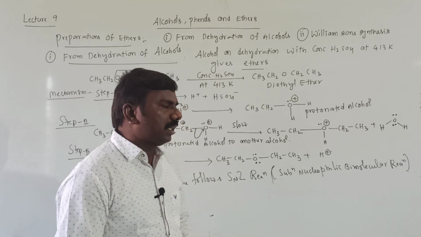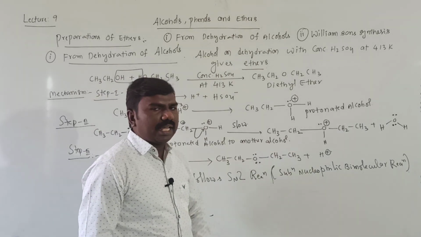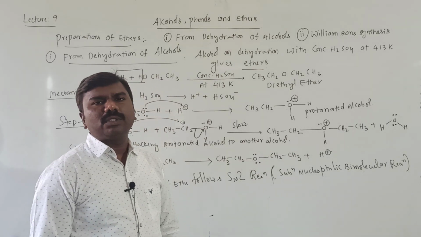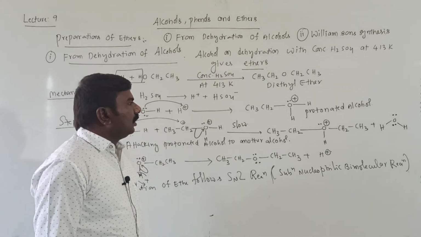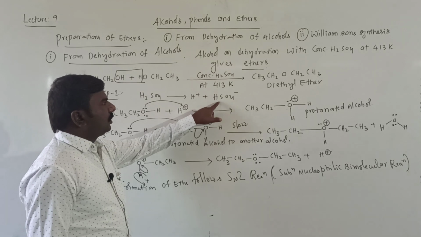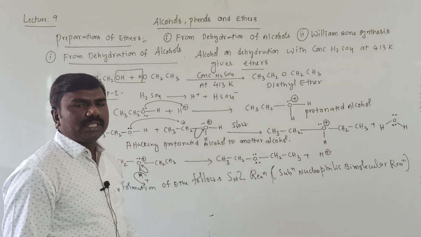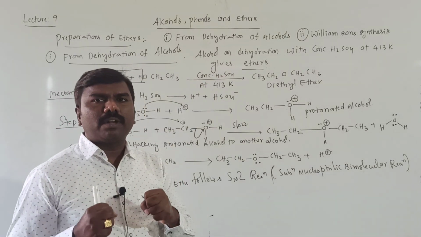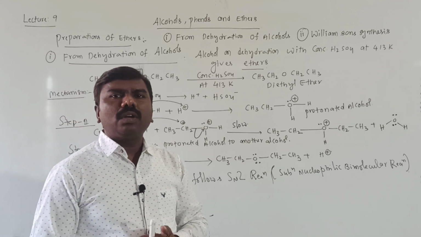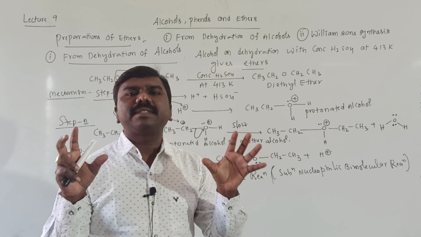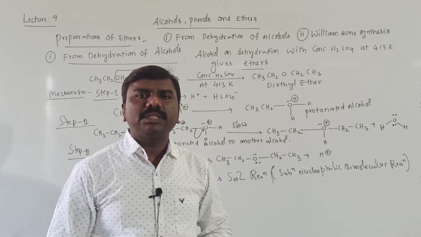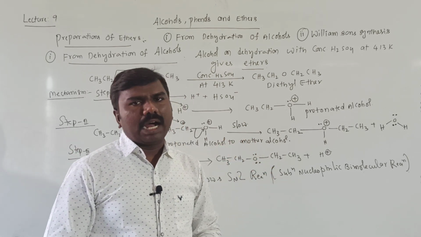And symmetrical ethers, like diethyl ether, are only possible because in this reaction the concentrated H2SO4 abstracts one H plus from the first alcohol and one OH from the second alcohol. These two alcohols must be the same, then only the reaction will work out.